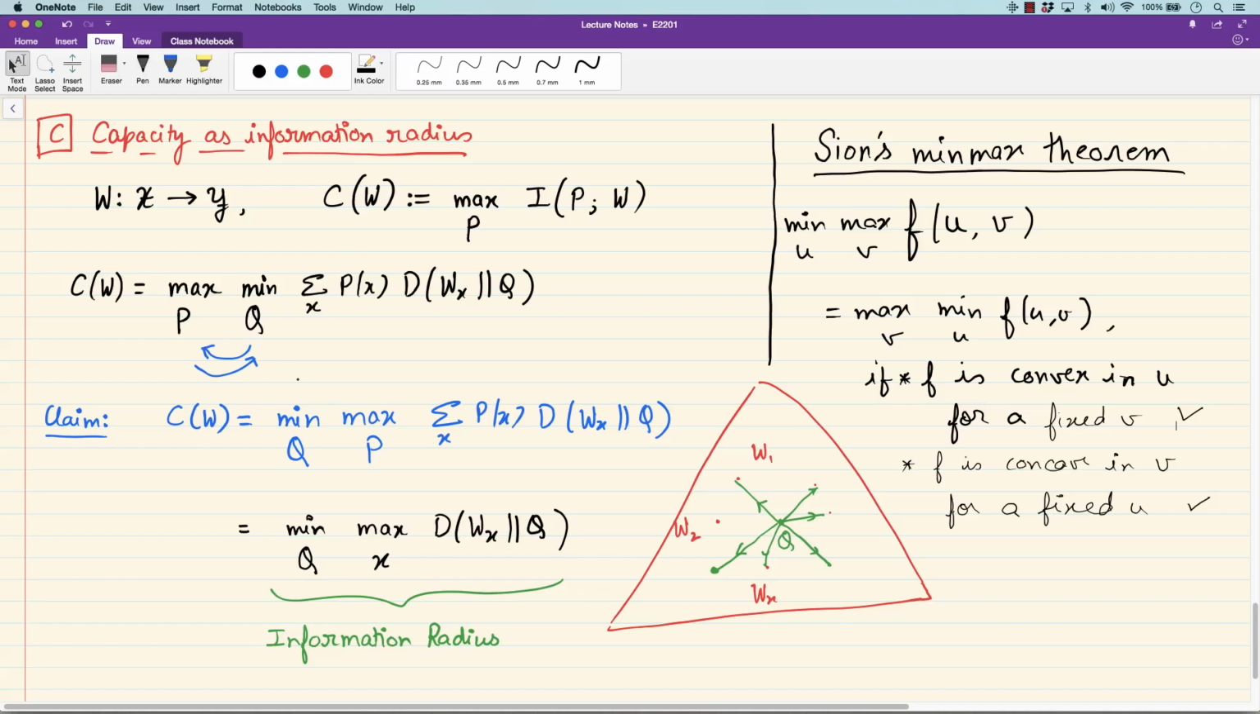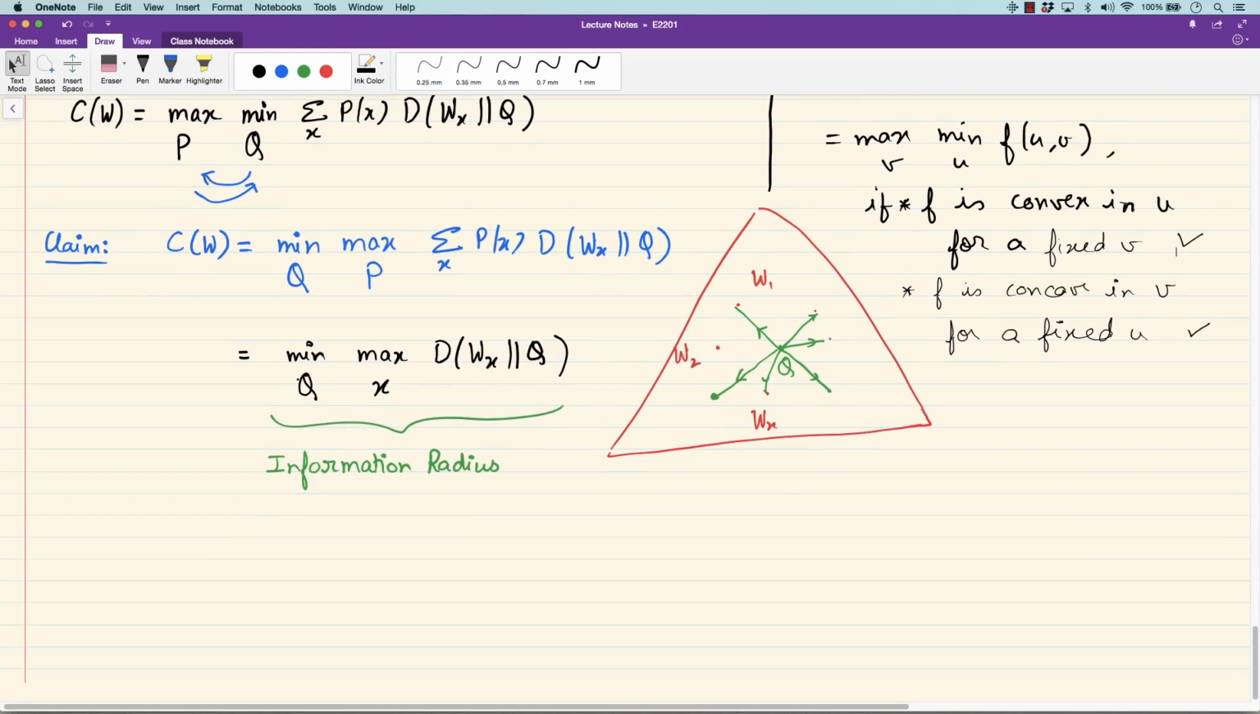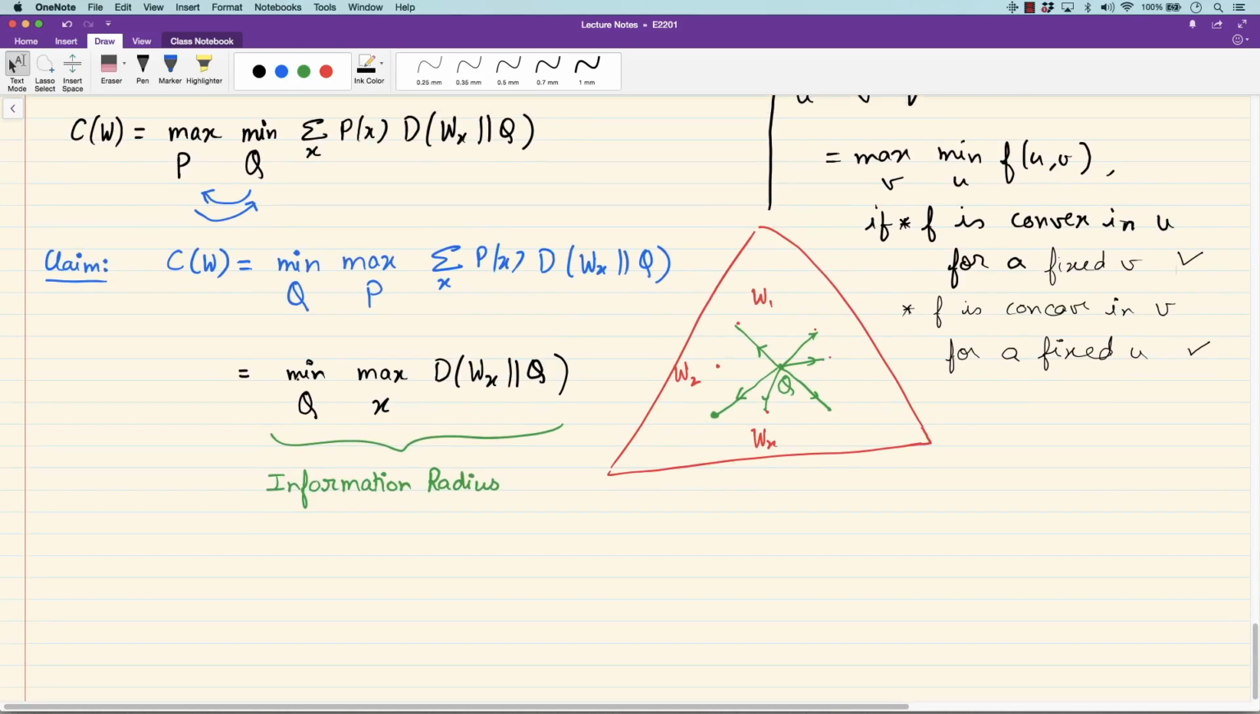So we are essentially using the Sion min-max theorem. I'm not proving it. If you search for it, you will get a very nice Wikipedia article on this, which is, I think, quite informative. You can take a look at that. Okay. So good. So we have this nice interpretation of capacity as information radius.